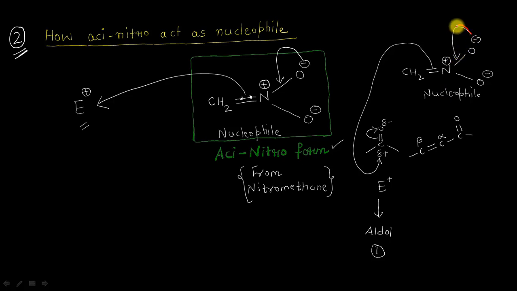These electrons once again will shift here like this, and this is now going to attack on this carbon atom, sending these two electrons in between this carbon and this carbon, and this pi bond will be shifted in the form of a negative charge on this oxygen atom. So this carbon atom here is acting as our electrophile once again, and this reaction is known as the Michael reaction, and it is actually the second reaction which we are going to talk about.